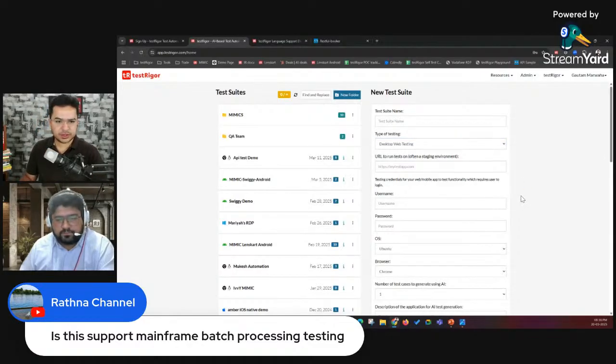One quick question, Gautam: does it support all kinds of authentication and authorization, like OAuth 2, OAuth 1, all the flows? Yes, it does.